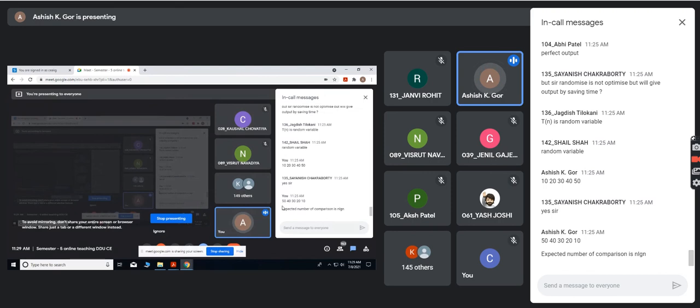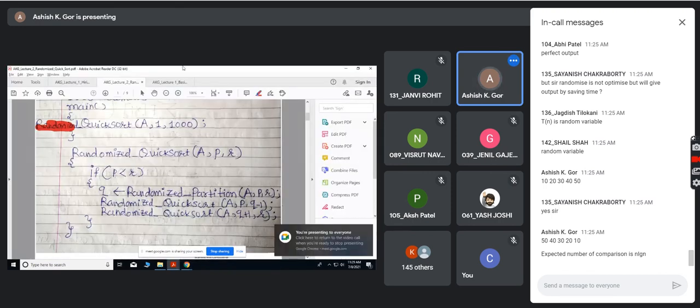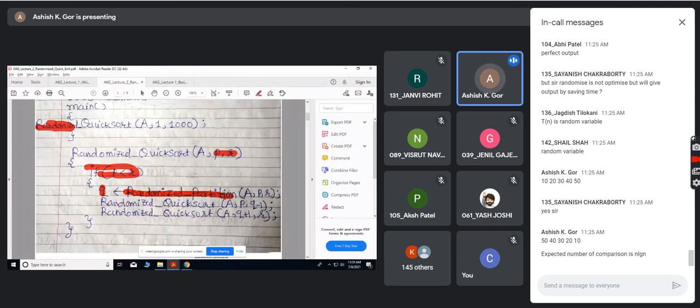What is the change that you understand? Here, whenever P is less than R, that is 1 is less than 1000, first you take a partition. And this is a randomized partition, not a usual partition. Randomized partition will give you some index Q. For example, it gives you 200.